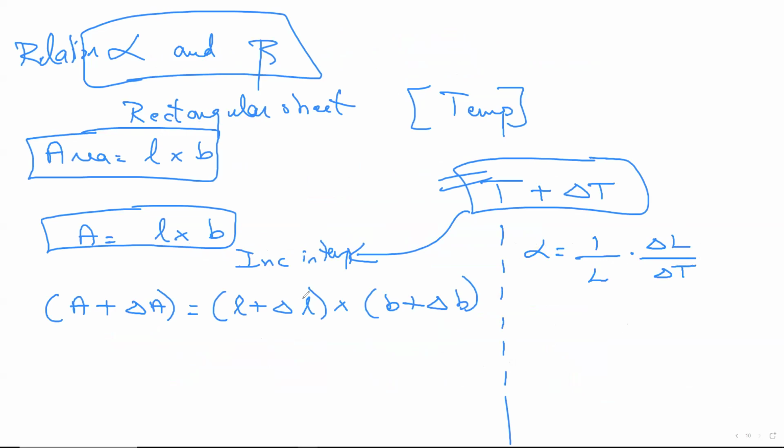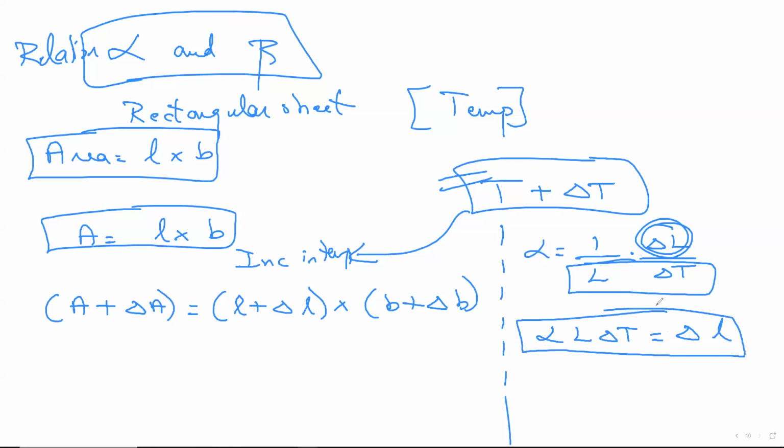Now I'll try to find the answer for delta L. Delta L is where here? Shift everything on the denominator to the left-hand side. So can I tell delta L is equal to alpha L delta T? Agree? Alpha L delta T is the answer. Correct? Now, obviously, this is what I know the answer for delta L. Similarly, for delta A and delta B, I'll be able to find it.